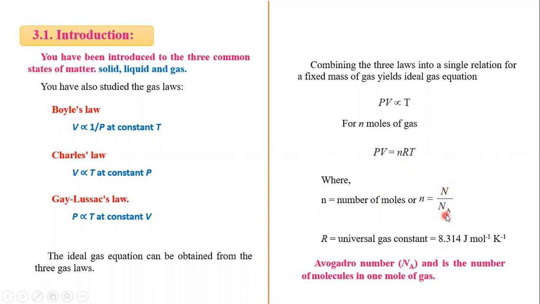Here Na is the Avogadro number, which is the number of molecules in 1 mole of gas.